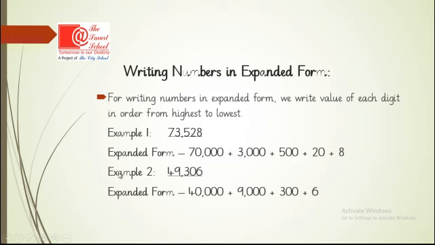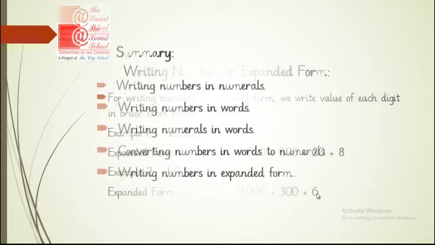Then in example number 2, it is written 49,306. The same is here. First we will write value of first digit, which is 40,000, then 9,000, then 300. There is 0 at the place of tens, so we will not write tens. After 300 we will write 6. I hope now this concept is clear to all of you.